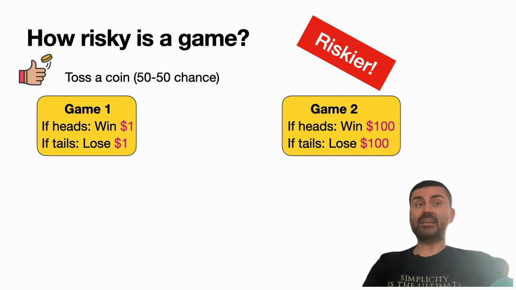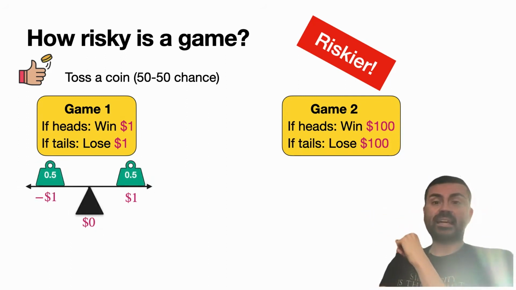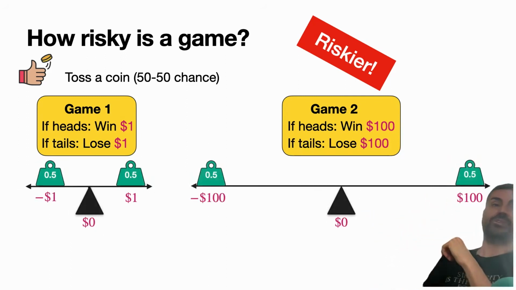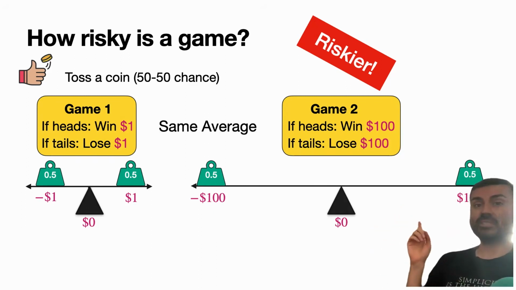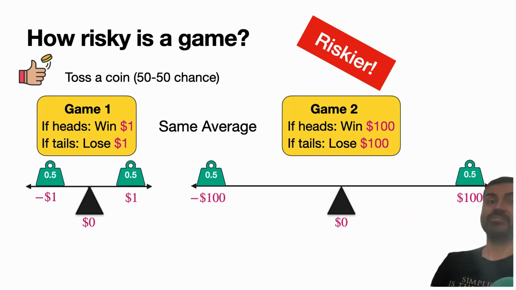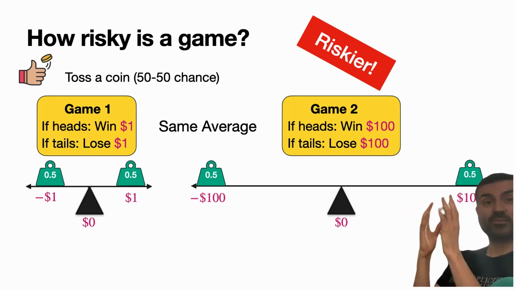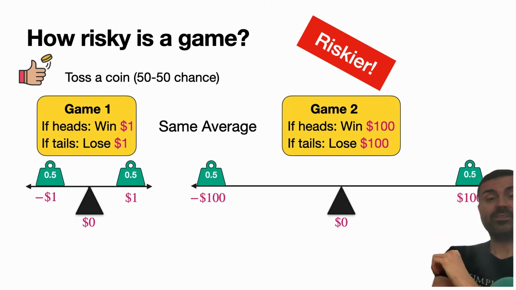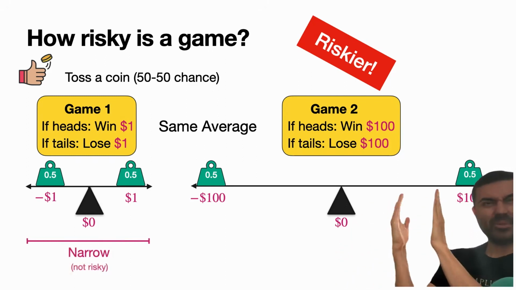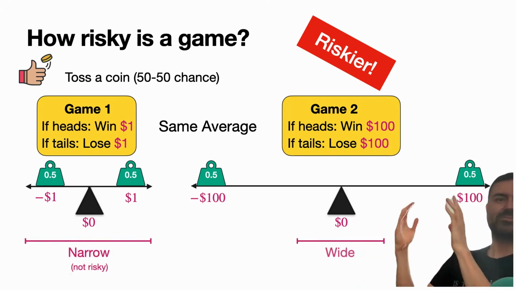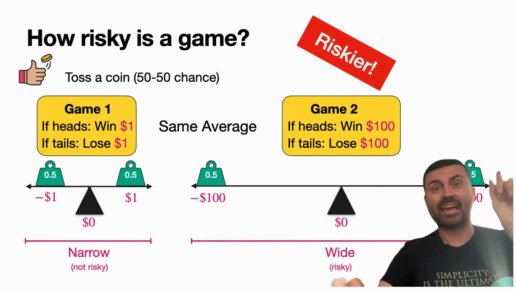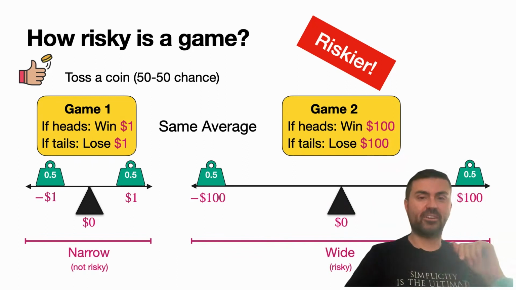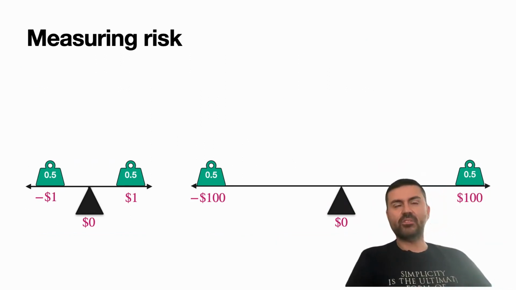But the average is the same because if you look at this one, the average is 0. And if you look at this one over here, the average is again 0 because it's 100 minus 100 divided by 2. So now the question is, how do we tell these two games apart if they have the same average? Well, as you can see, the riskier the game is, the wider it is, because the first game is pretty narrow and the second game is pretty wide. So what we have to do is measure the width, and that is associated to the risk of the game. So how do we measure the width?